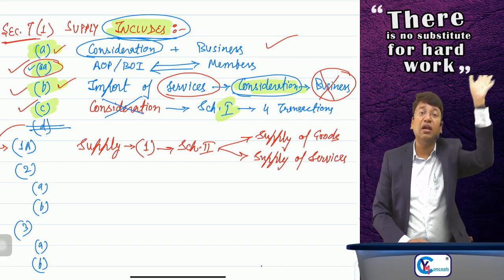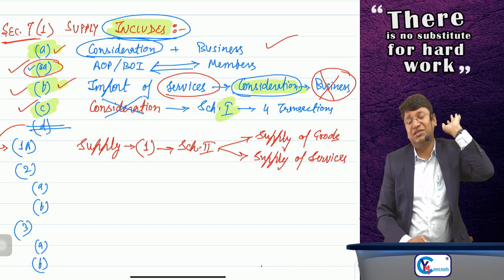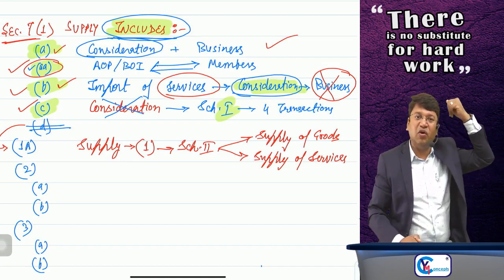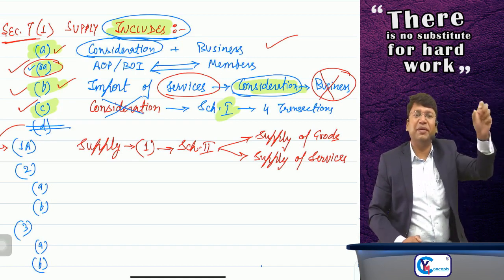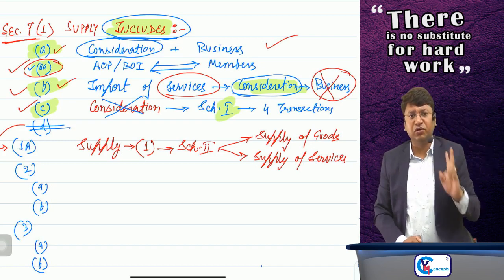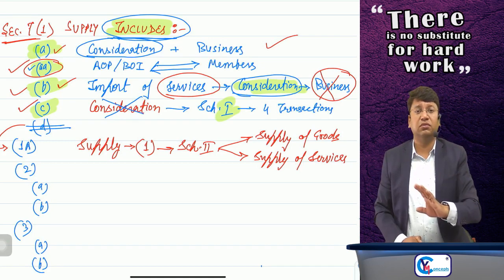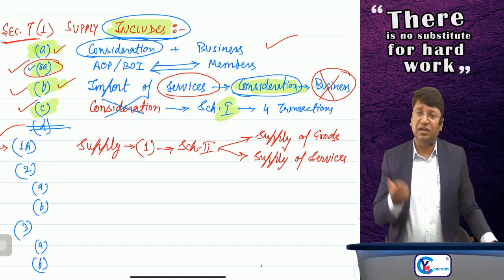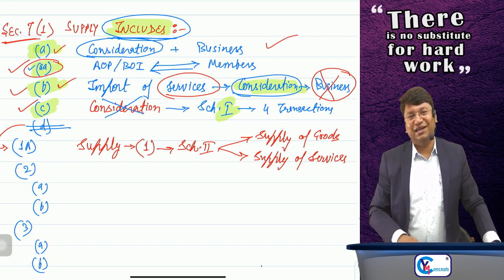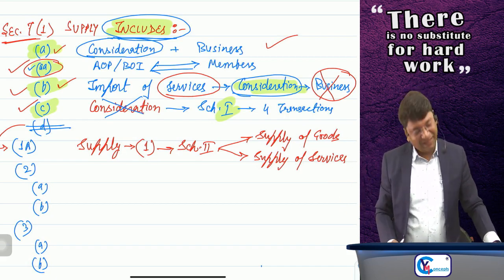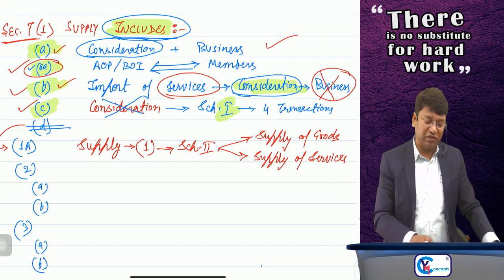There were disputes in the earlier laws, service tax, excise, VAT laws. To remove all these disputes, government has specifically given Schedule 2, and they said that yes, it is supply of goods, it is supply of service, no need to fight with the department, and even the department can't fight with the assessees. Clear? So just to remove the ambiguity, Schedule 2 is given.